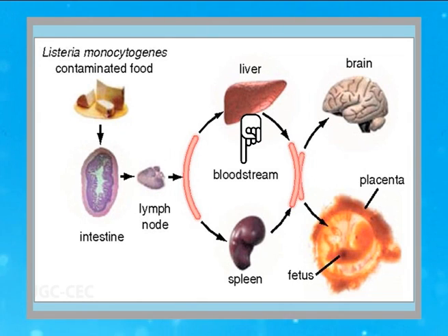When it comes to the bloodstream, it may affect the liver or the spleen. Along with it, it may also affect the brain and therefore lead to meningitis. However, if this food poisoning takes place in a pregnant mother, it can also pass through the placenta and reach the fetus, and therefore the fetus is also affected by this type of food poisoning.